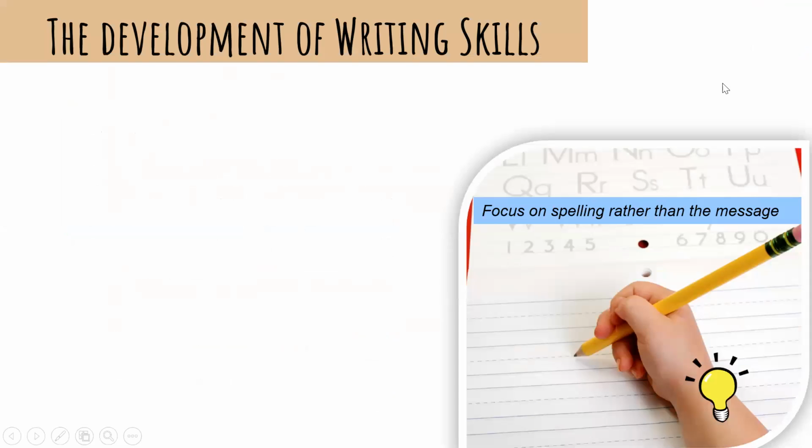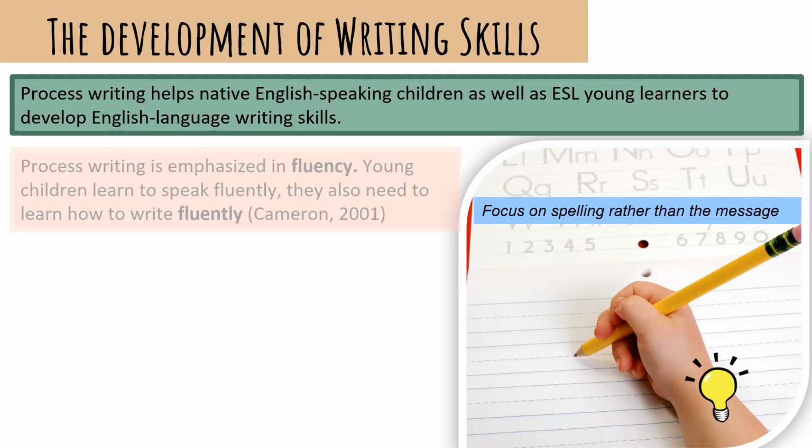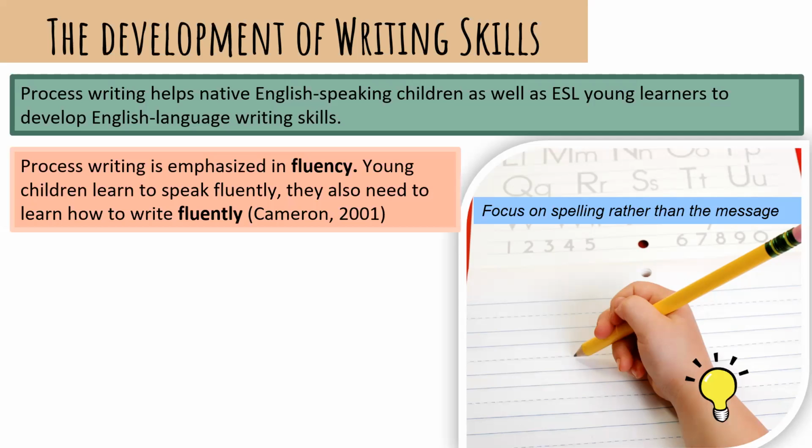Okay, so the development of writing skills. So let's talk about this. You know that writing is a process. Writing could be for ESL students, it could be for native language speakers. And this is to develop the writing skill, that is basically expressing in a written paper. And here, in process writing, we are emphasizing the product, that is the fluency. So here it says that young children learn to speak fluently, but they also need to learn how to write fluently.